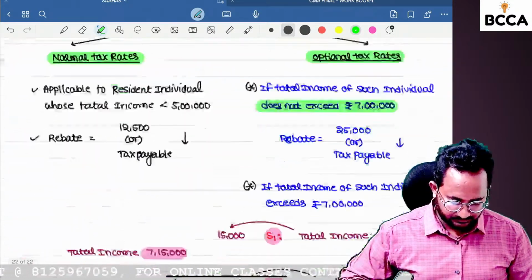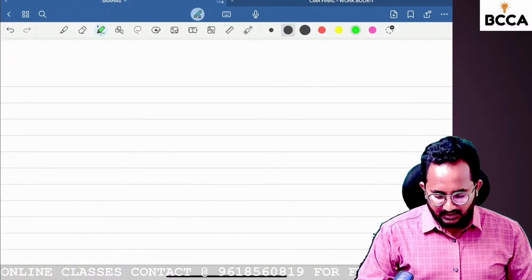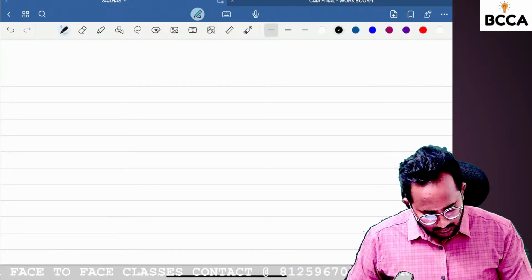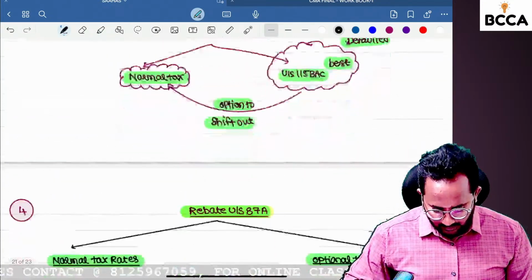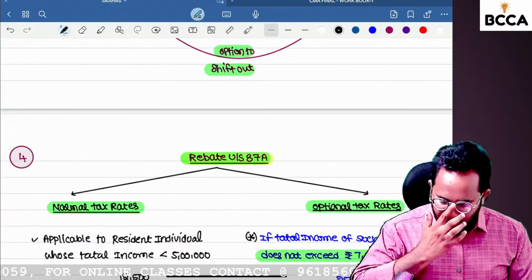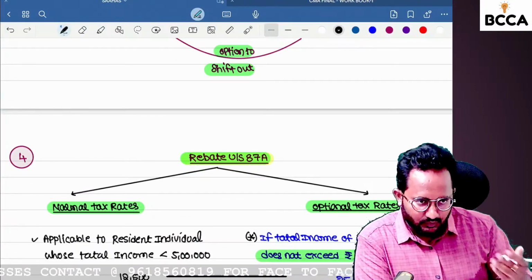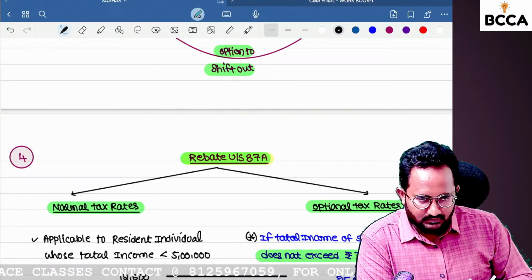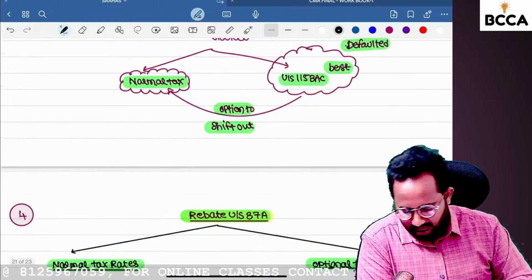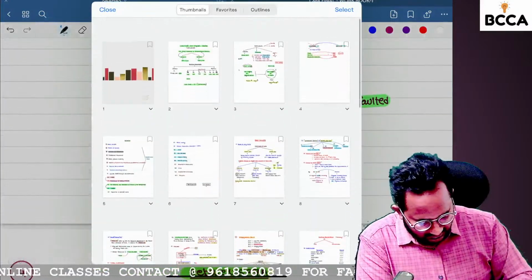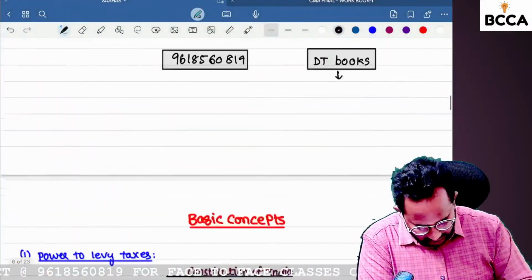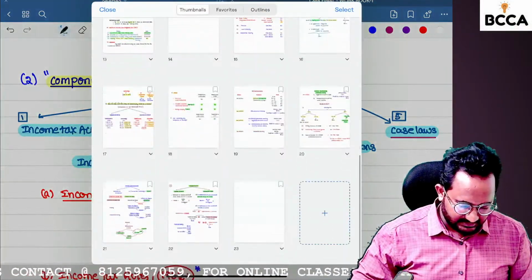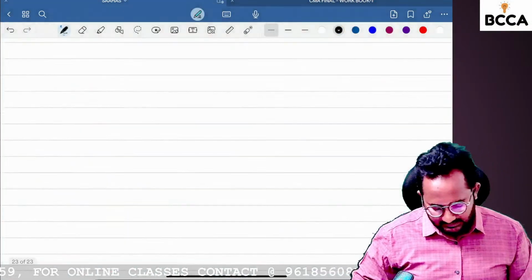Next one. A small concept I want to take for this session. How many main concepts are over? Four. The first one is the Constitution of India, articles 246 as well as 265. The second concept is the components and sources of income tax law. Third one, the charging section. Fourth one, the rebate concept.